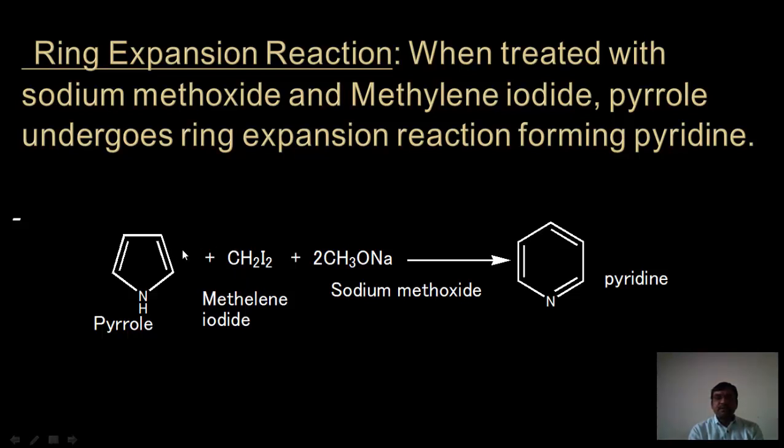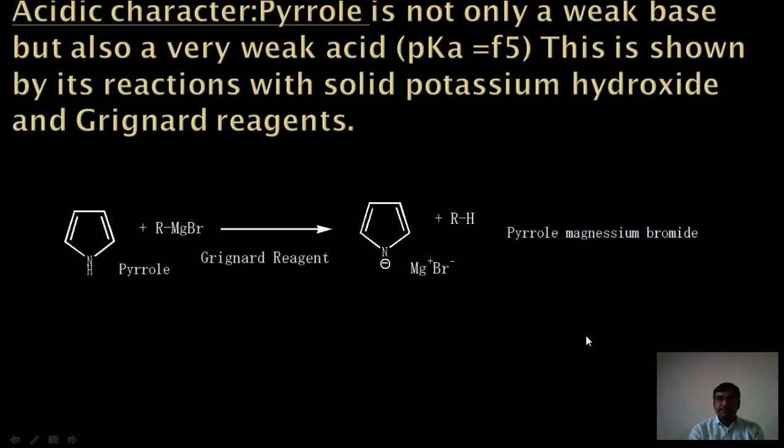After breaking of this bond, here is formation of positive charge, here is negative charge. This positive and negative charges combine with this carbon atom, forming the 6-member ring. Acidic character. Pyrrole is not only a weak acid but also a weak base.